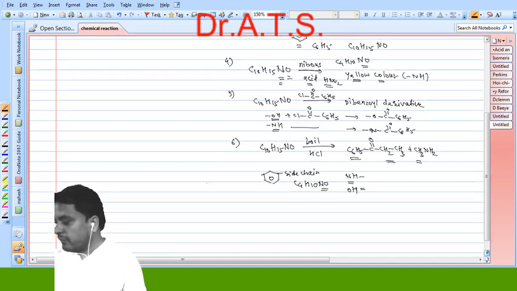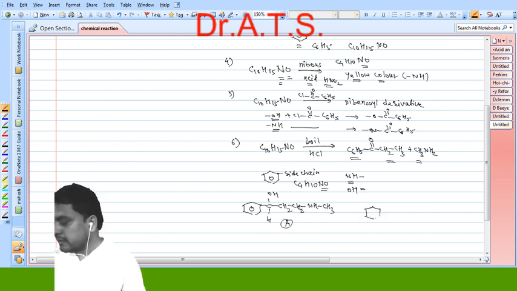Now from the above facts we are able to draw two structures for ephedrine, structure A and B, like this: CHOH, then CH2, CH2, then NH and CH3. So this is called structure A, and another structure we can write like this: CHOH, then C, then here H, CH3, then NH and CH3. So this is called structure B.